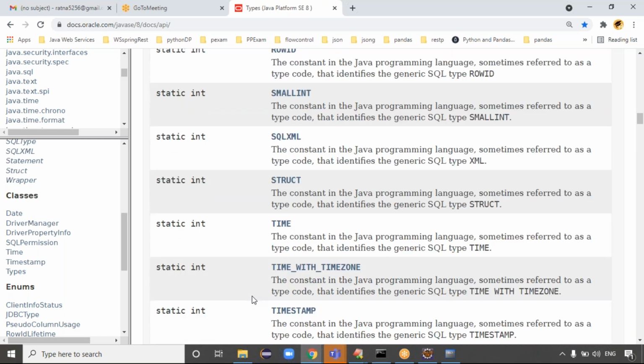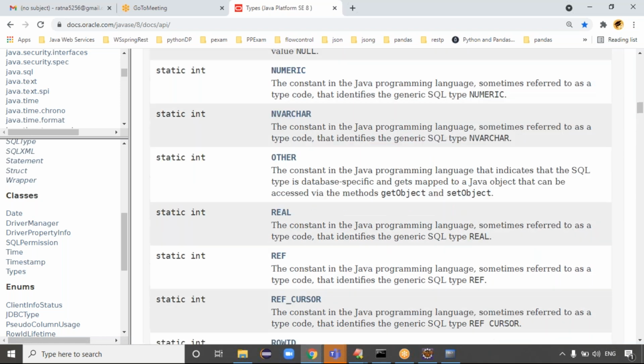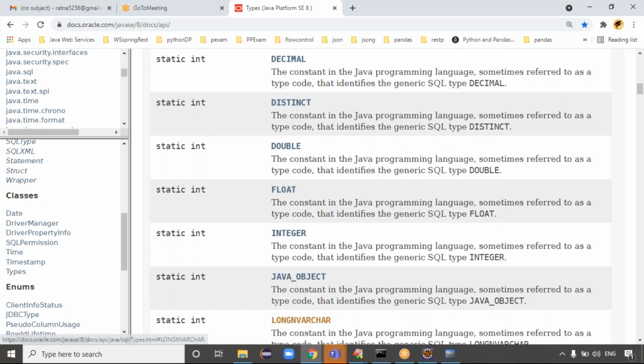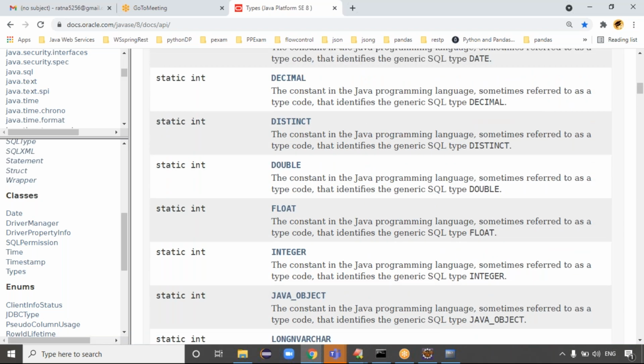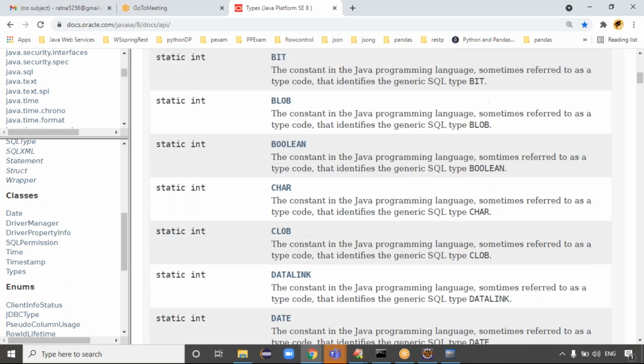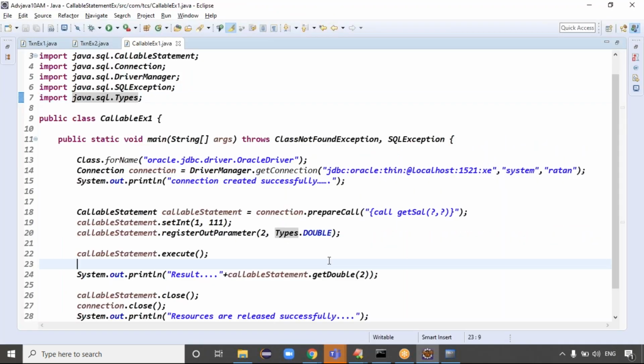Types contains this many types. VARBINARY is there, TIMESTAMP is there, VARCHAR is there, right? Exactly. Like that, if you need the remaining types, you can always check the API documentation and, depending on the requirement, apply the data. So that is double data, guys. These are clear now? Good.